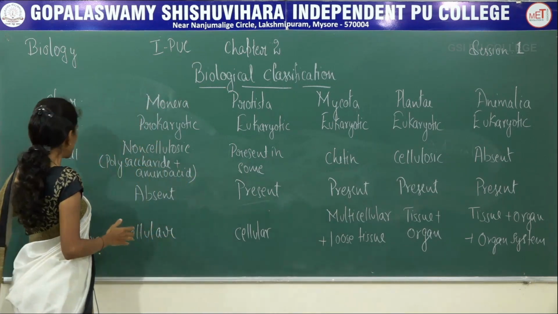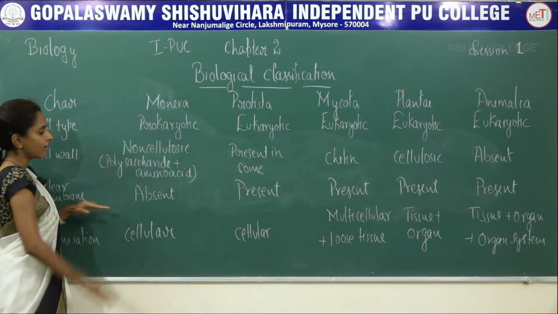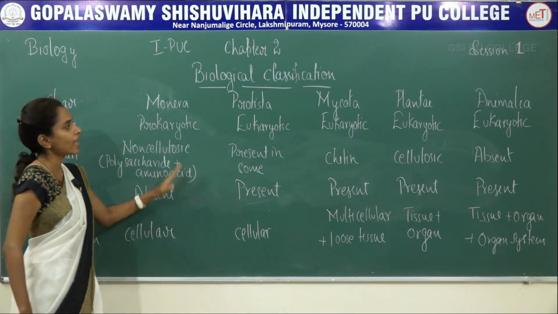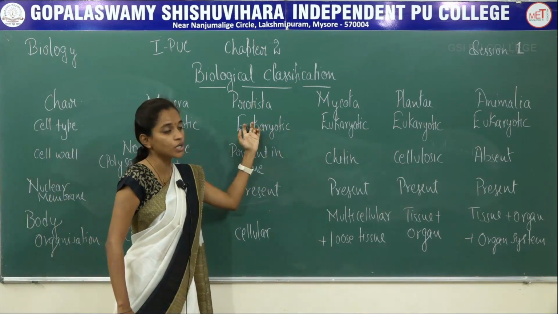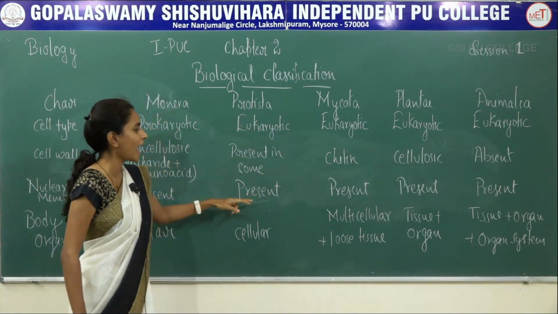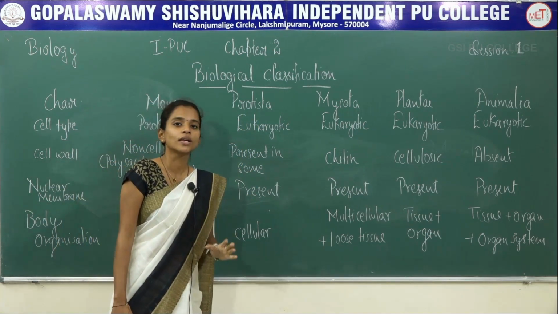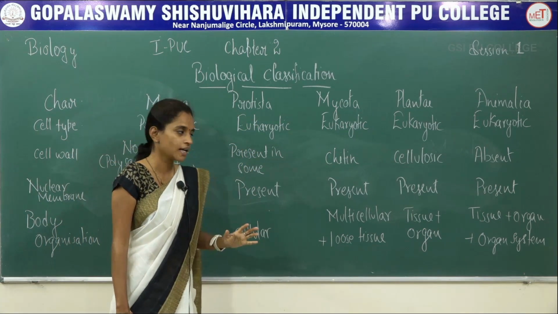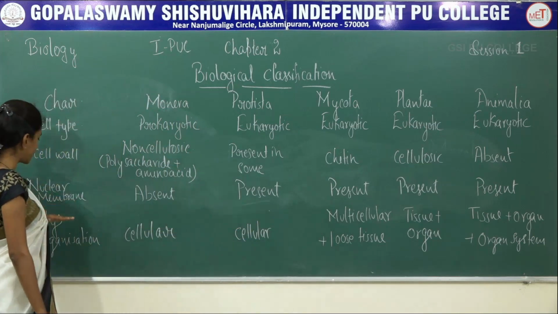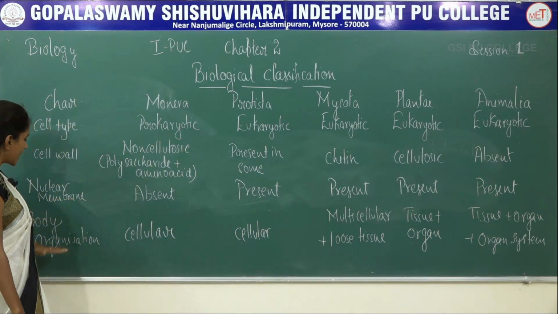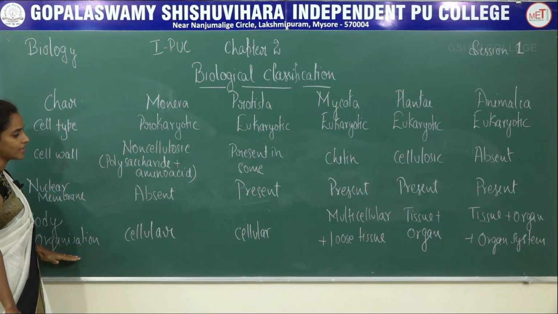That is why the nuclear membrane in case of Monera will be absent, whereas in all the organisms which are eukaryotic cells, they will have the presence of a proper nuclear membrane. So that is the third character, and the last character is the body organization.